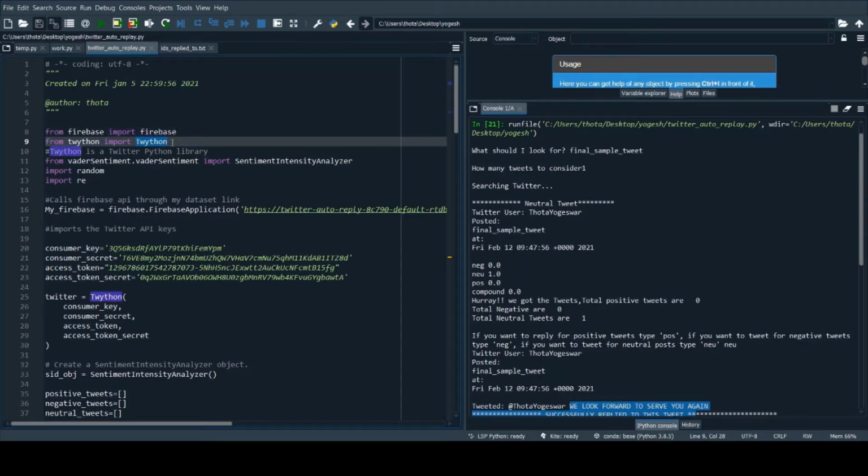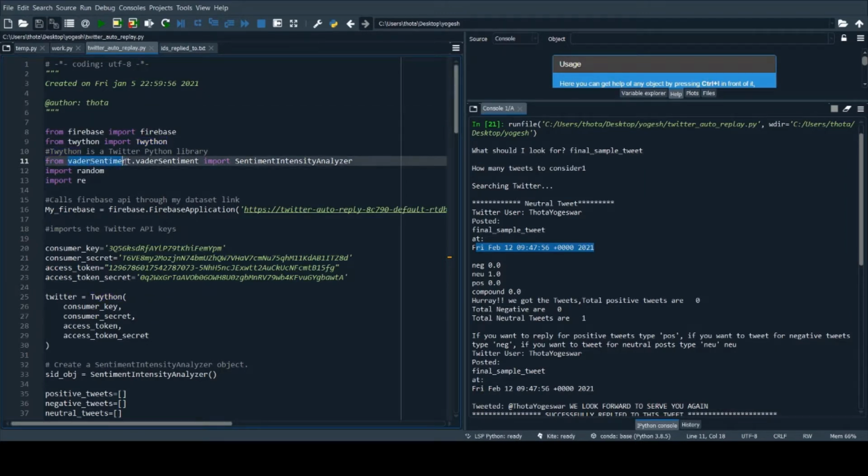I also imported the Python library that helps us search Twitter and take out the data, like the user ID and their particular post, and also at what date and time they posted on Twitter. For that, we use the Python library.